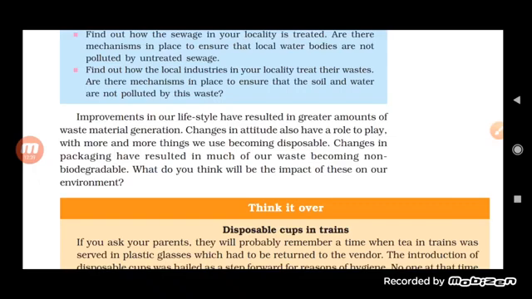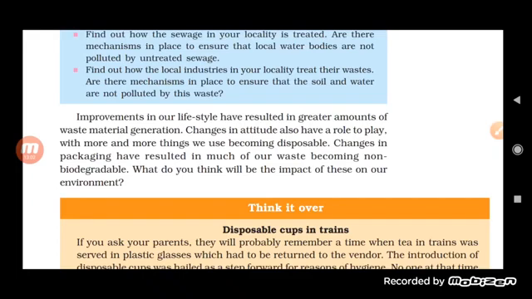Now, improvement in our lifestyle results in a greater amount of waste material generation. Obviously, this generation must be aware of the environment and the problems that occur because of the waste material, because of the use of non-biodegradable waste material. Not only this, students, even in schools you have seen lots of dry leaves from the trees, and the waste material is collected and burnt.